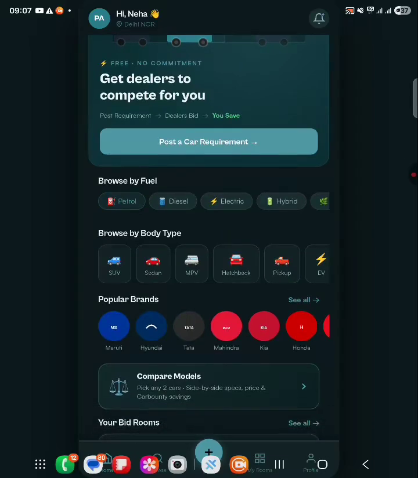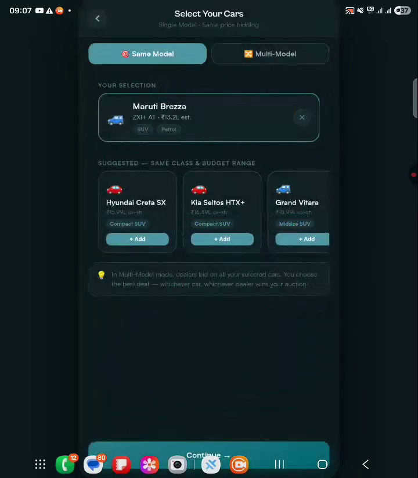Suppose any user or any buyer looking to buy a car wants to know what is the best price he can get for a car. All he has to do is post a requirement. He can post a requirement for a single car or multiple cars. But here, for the sake of the video, I am just going to show you how the comparison of a single car works.